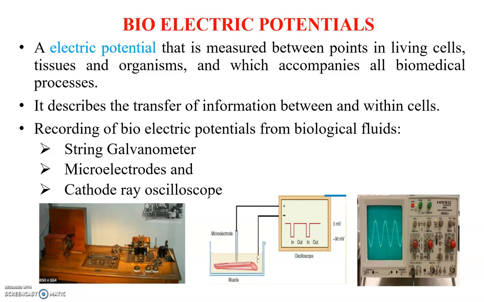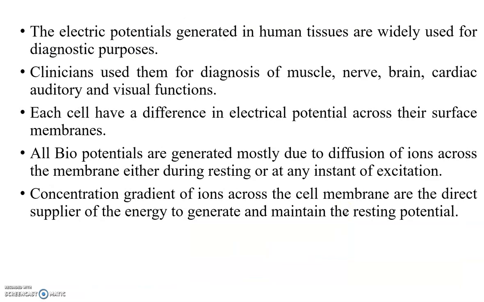The recording of bioelectric potentials from biological fluids uses, first, the string galvanometer, the microelectrode and the cathode ray oscilloscope. This diagram represents the string galvanometer, this one is the microelectrode, and this one is the cathode ray oscilloscope. The electrical potentials generated in human tissues are widely used for diagnostic purposes. Clinicians use them for diagnosis of muscle, nerve, brain, cardiac, auditory and visual functions.